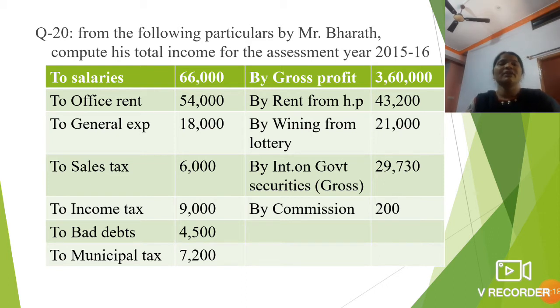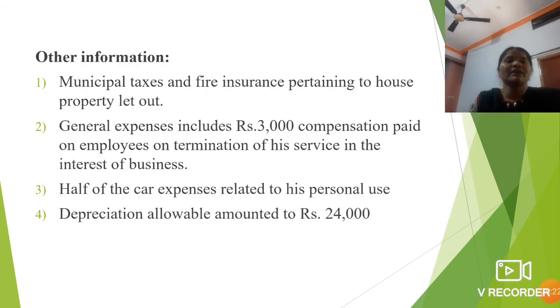2015-16 of Mr. Bharat. Let us solve this problem. I have already explained this kind of problem. Apart from this net P&L account, he has given other information also. First, municipal taxes and fire insurance pertain to the house property let out.